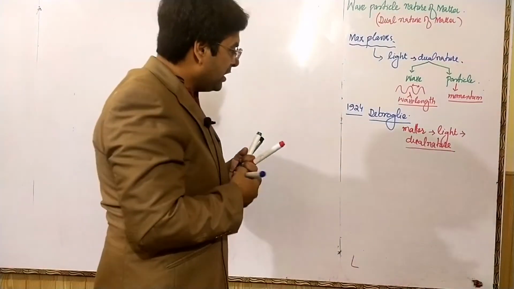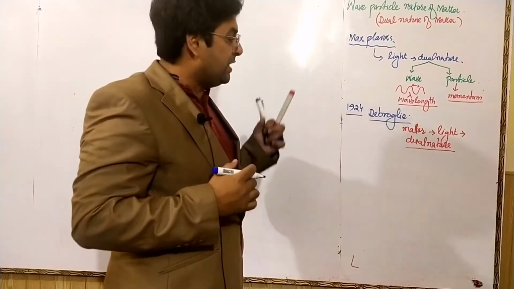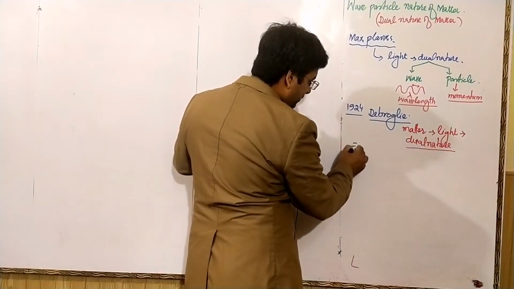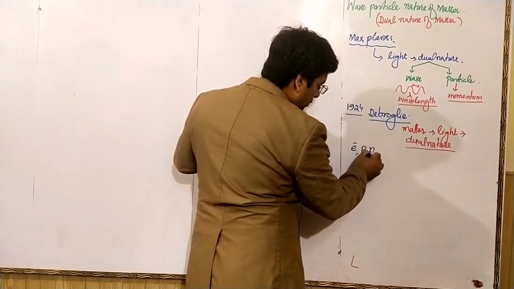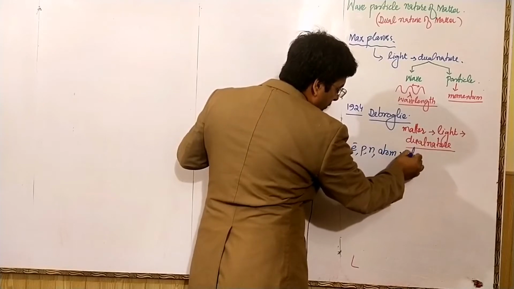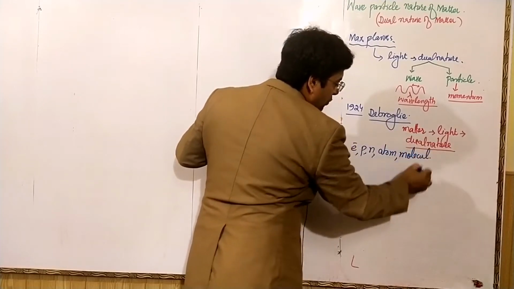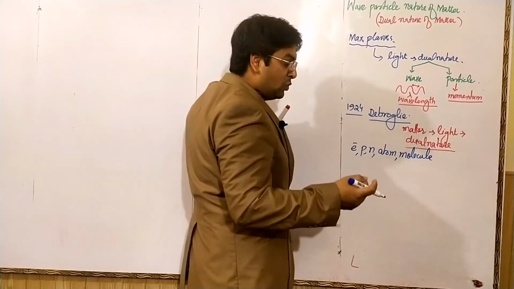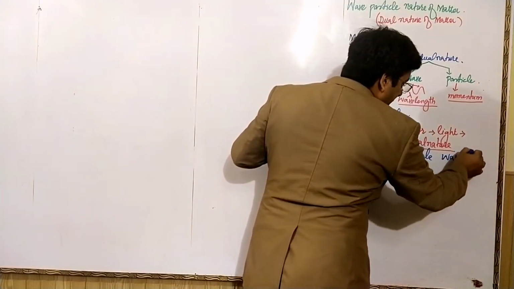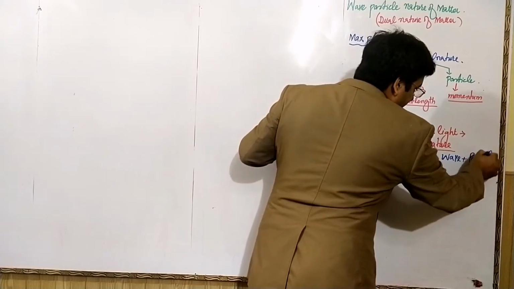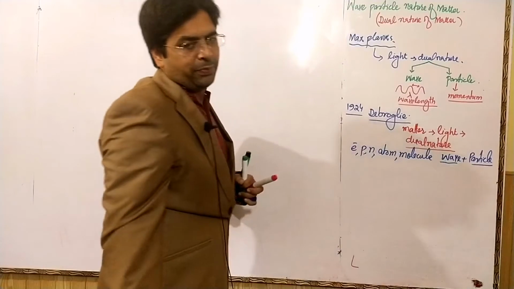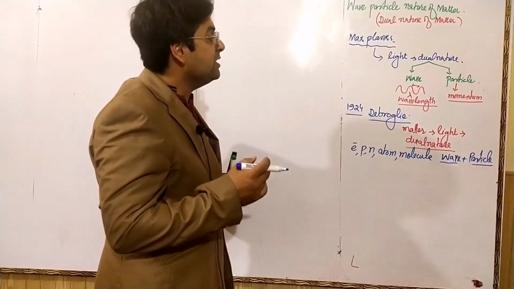The definition of his idea was that moving objects, electron, proton, neutron, atom, molecule, when they move, show wave-like property and particle-like property. So they are the matter.